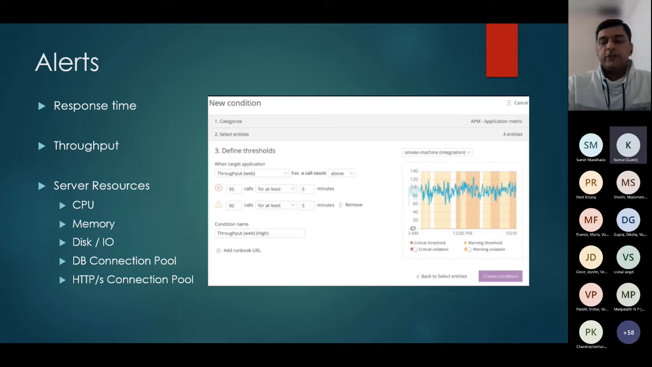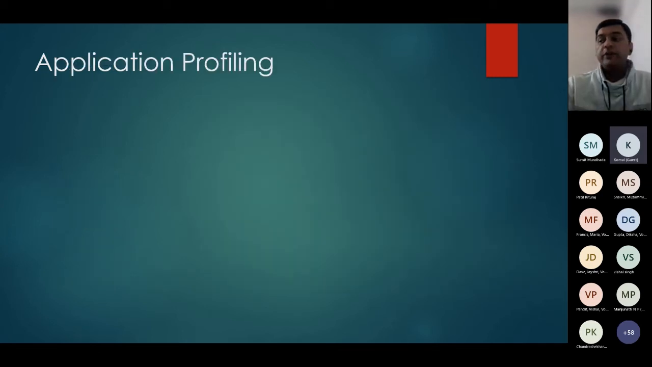And the last topic I wanted to cover is application profiling. Let's take an example: during a live application, or during performance testing, you identified a performance issue with respect to response time, and you found that this application is performing in 6 or 7 seconds in the live environment, and you want to know why this is taking 7 seconds.